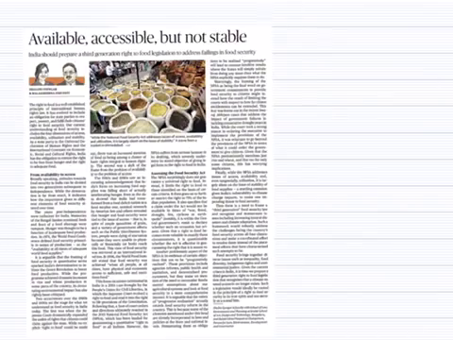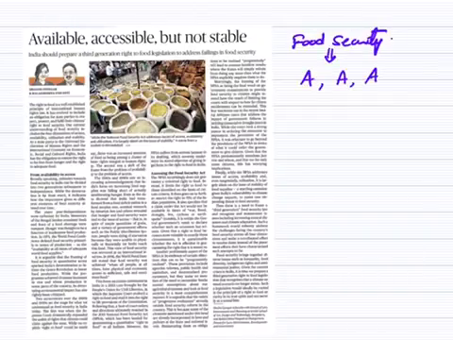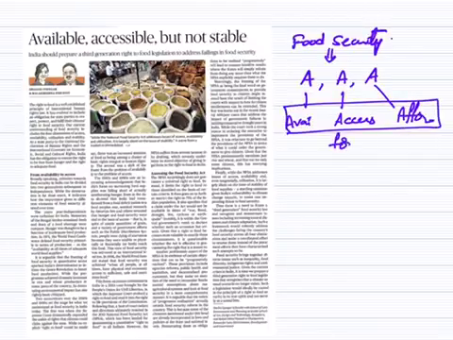The next article is on food security. Here we should know what food security is and what the Food Security Act is. First, what is food security? Food security is nothing but AAA of food, that is availability of food, accessibility of food, affordability of food for all. Then only we call one particular area or country food secured.